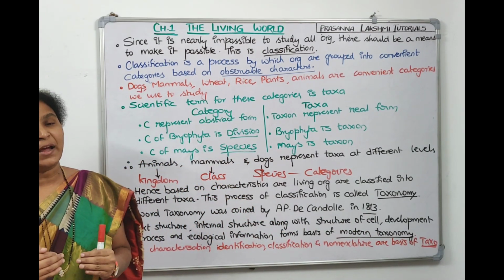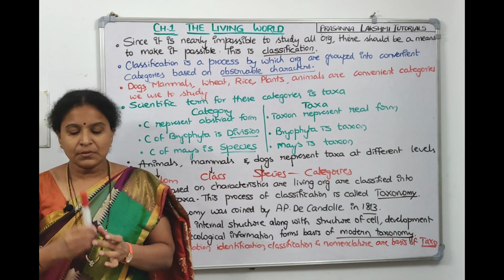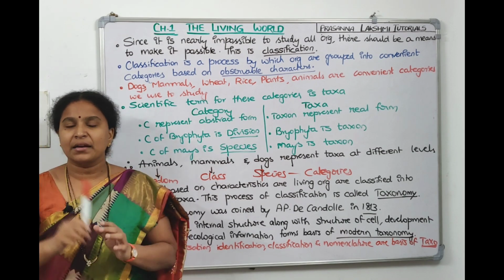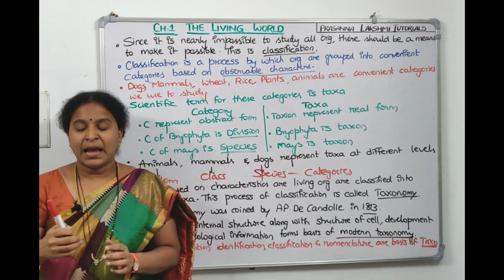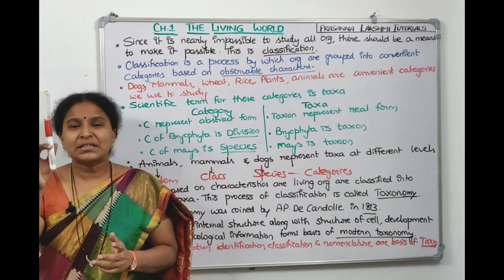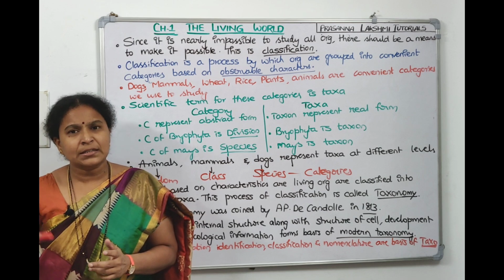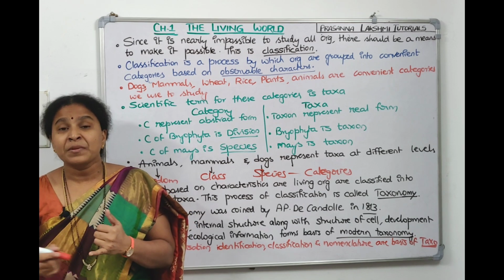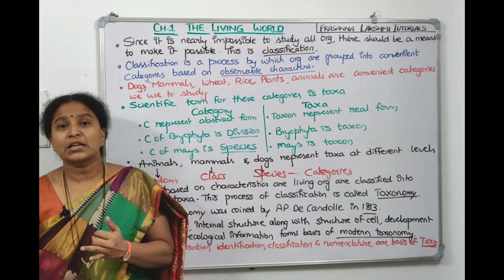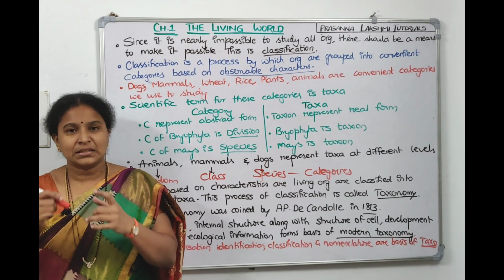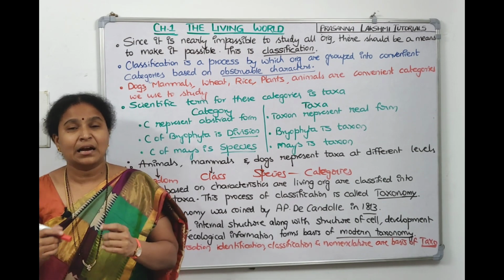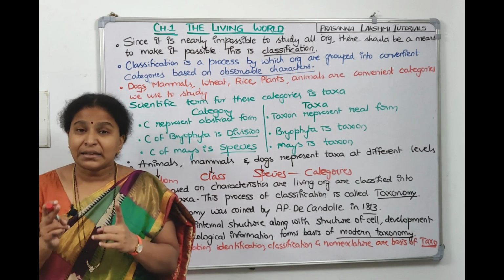Now, what forms the basis of taxonomy? First, we look at this pen and we will tell this is red color marker and this is fat marker. Like that, we'll say some characteristics, right? If you look at an insect, cockroach, you'll tell it has jointed legs, it has exoskeleton, compound eyes, antenna, all those structures. So these are called characteristics.